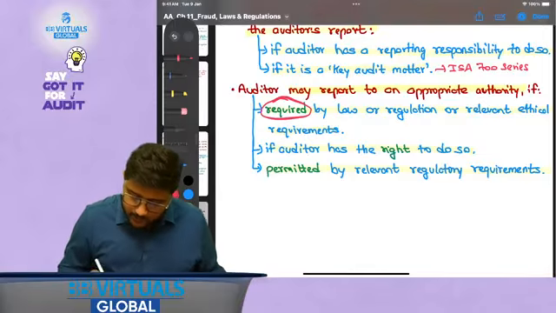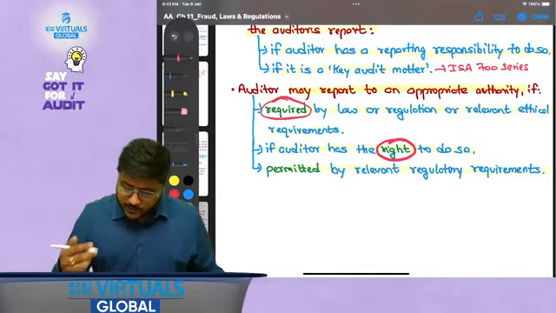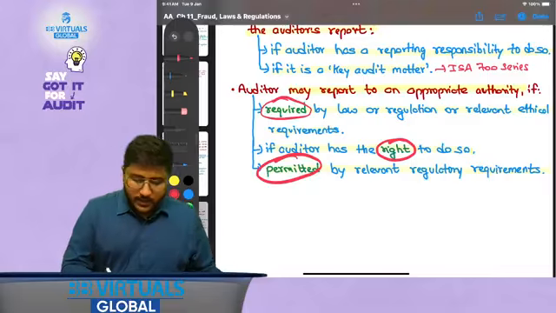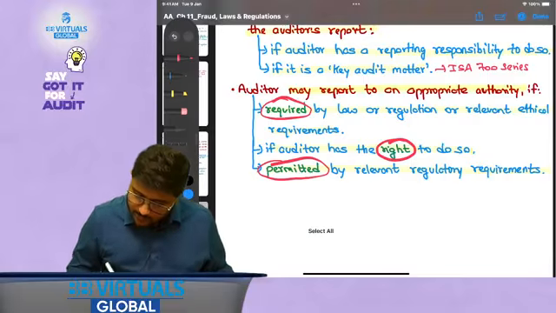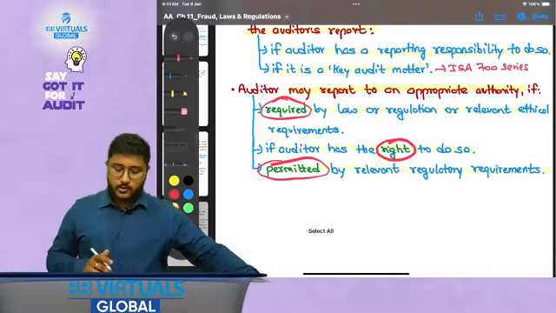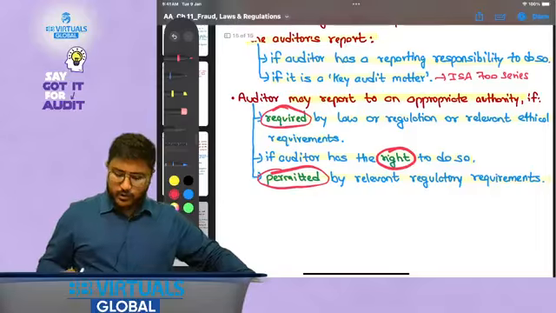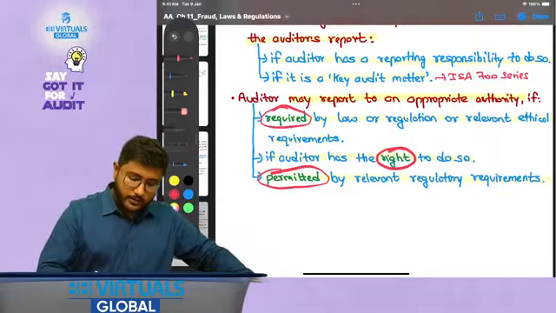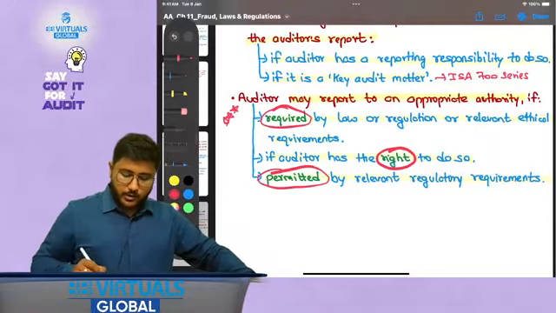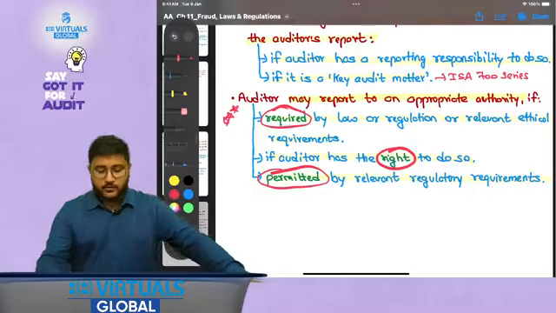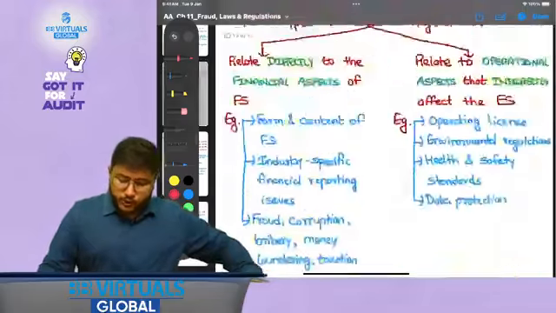If required, that is mandatory. If right, that is they can and nobody could stop them. And if permitted, that is laws and regulations have not stopped them. So, required by law, regulation or relevant ethical requirements, if the auditor has the right to do so, and if permitted by relevant laws and regulations, reporting requirements. With this, we have completed the revision of ISA 240 and ISA 250.